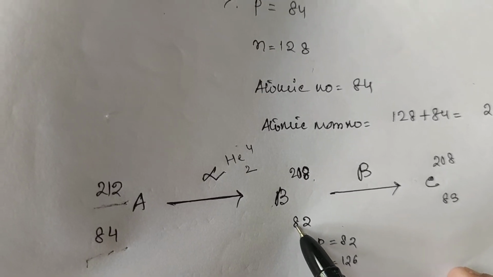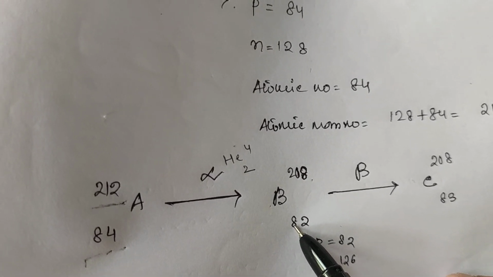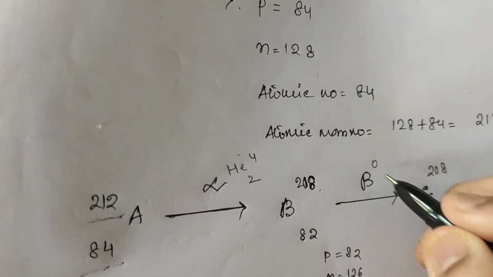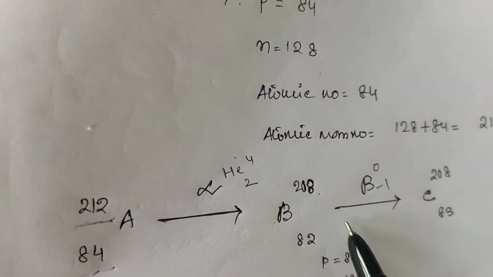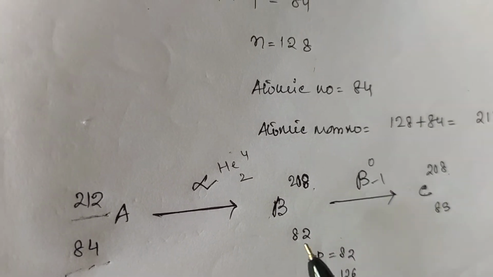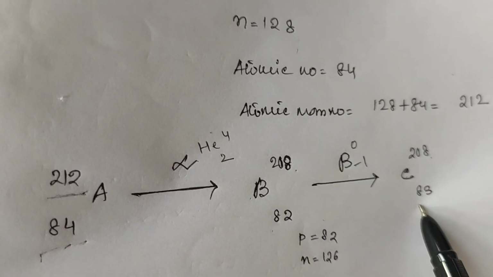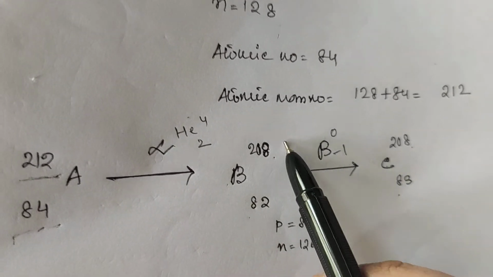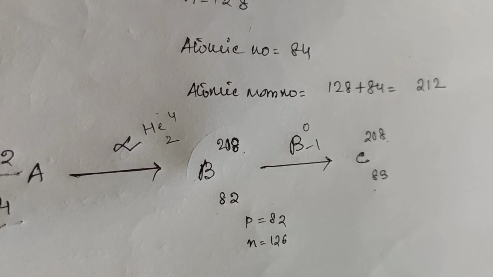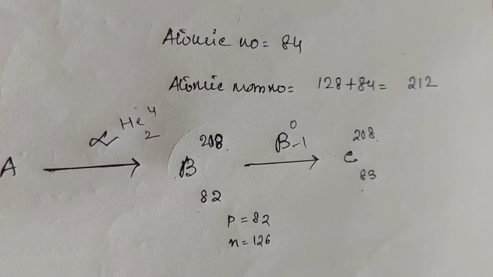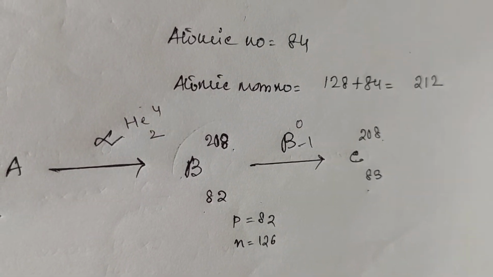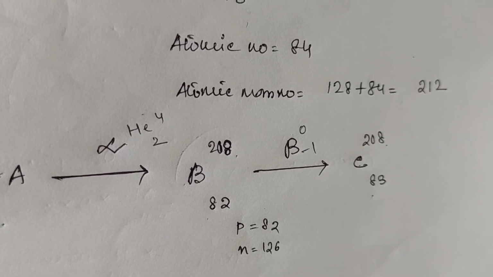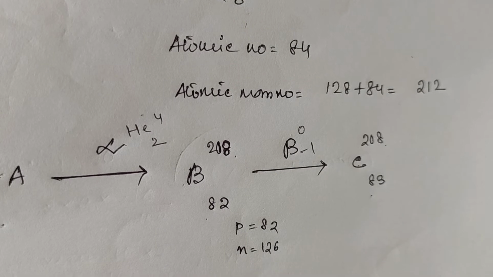Again, it emits a beta particle and is transformed into nucleus C. Beta particle means no change in the atomic mass number. Atomic number increases by plus 1, right? So if I ask what is the relation between B and C, what will you say? B and C are isobars, isn't it? Because their atomic mass number is the same, atomic number different.